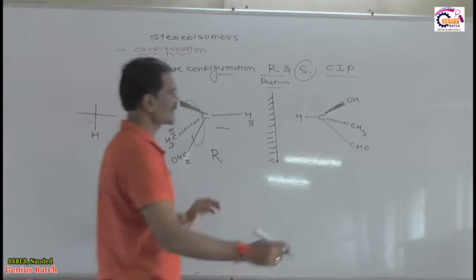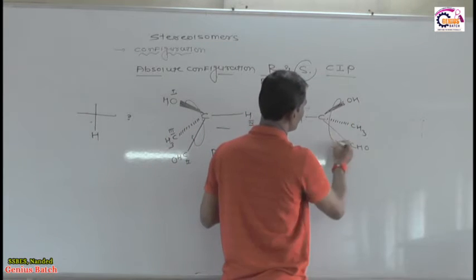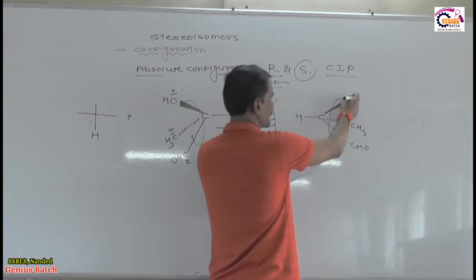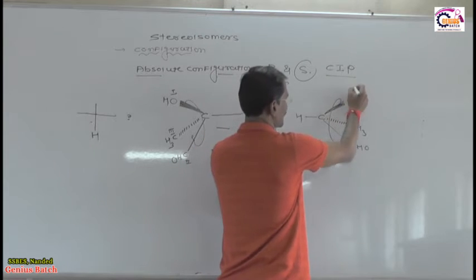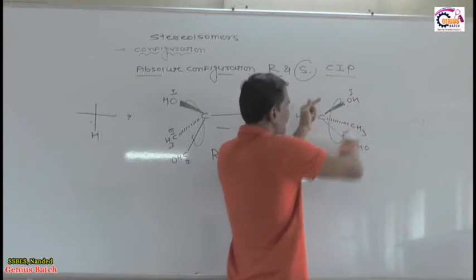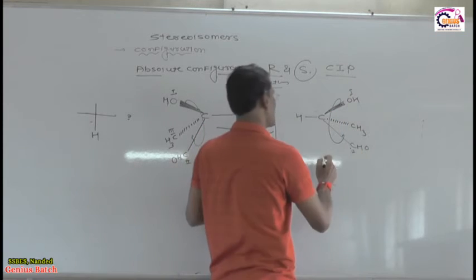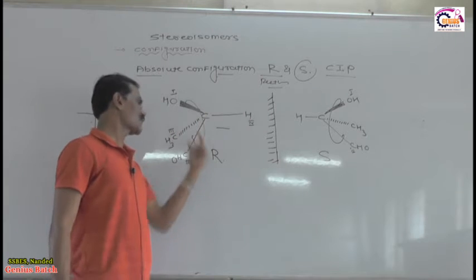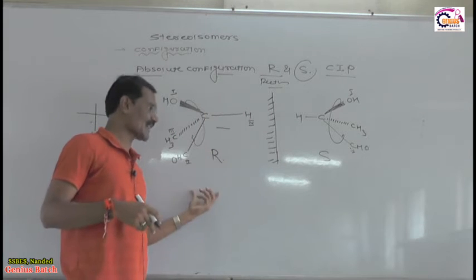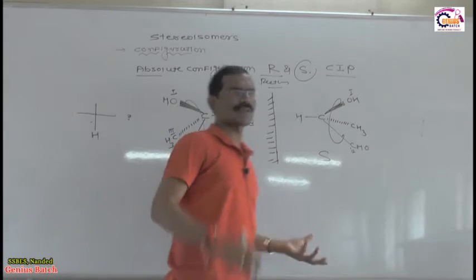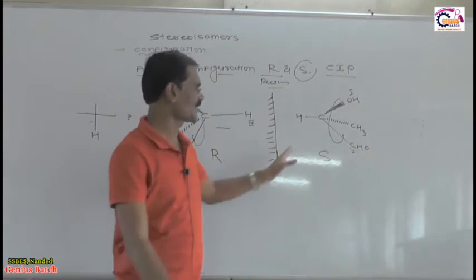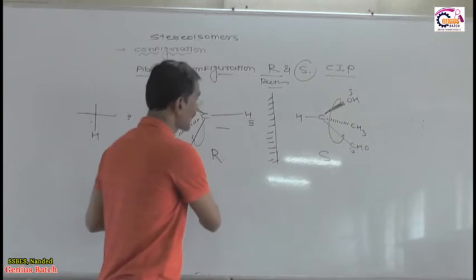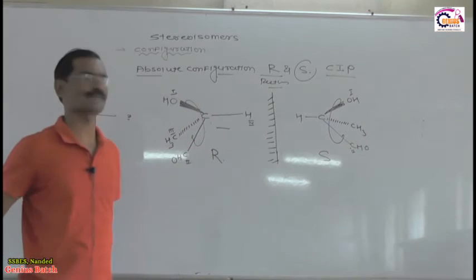Now what about the configuration? OH, CHO, CH3. The first priority goes to OH, then CHO, then CH3. This is anti-clockwise, therefore the configuration is S. If the plane of polarized light is rotated toward the clockwise direction, then the configuration is R. And if the plane is rotated toward the anti-clockwise direction, then the configuration is S. This is called the R and S nomenclature, and this is the flying wedge formula.